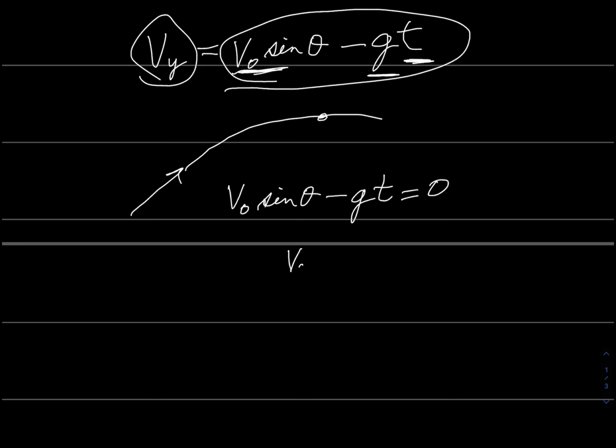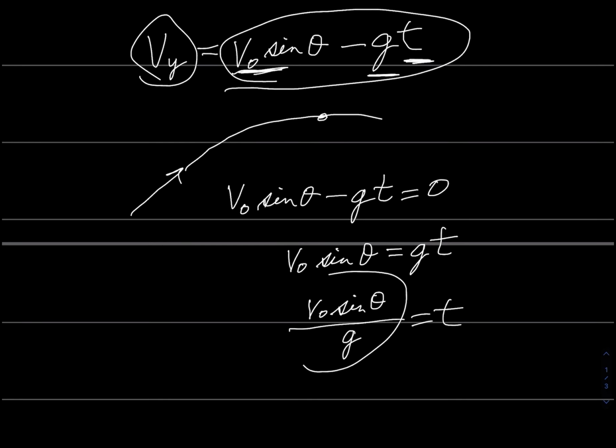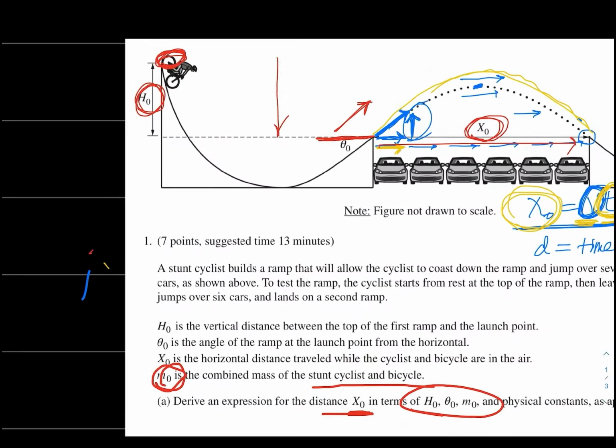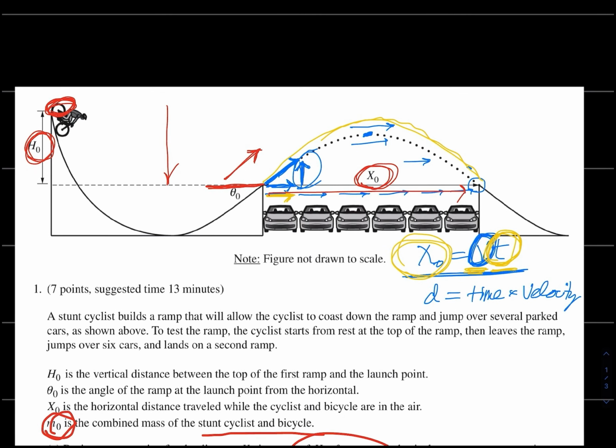We'll say v sub naught sine theta equals gt. And then, so we're trying to find time. So v sub naught sine theta divided by g equals the time. And this is how long it's going to take you to get here, to get to the peak of your arc across those cars.